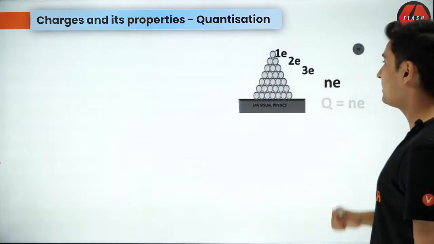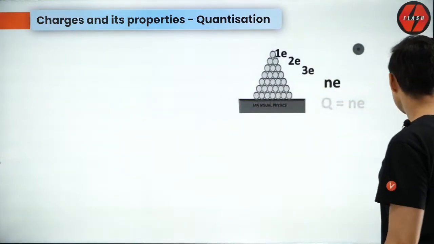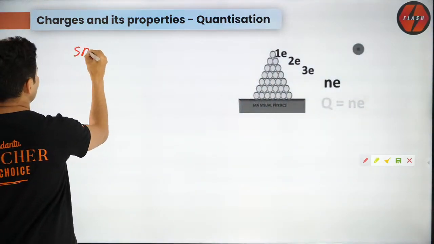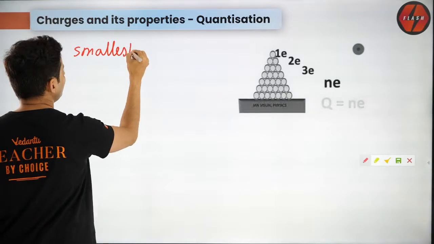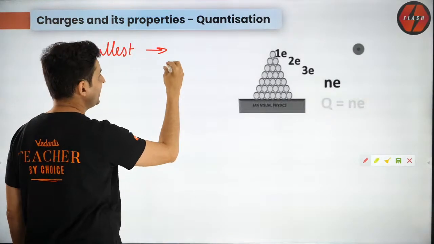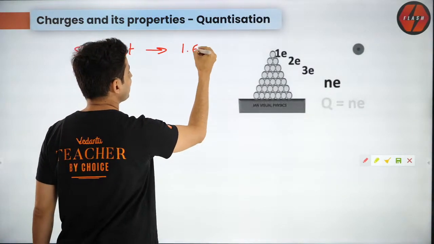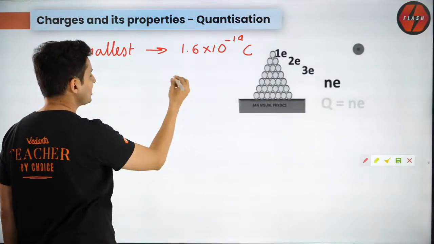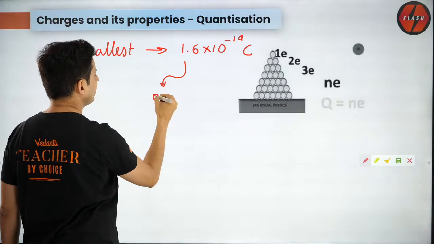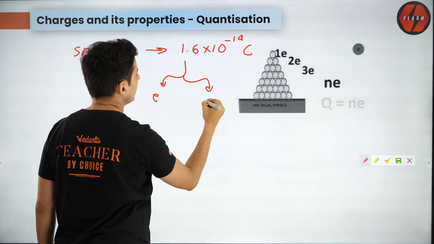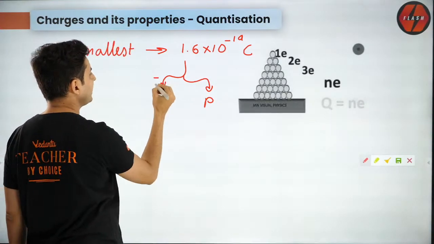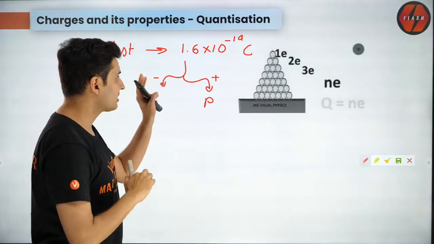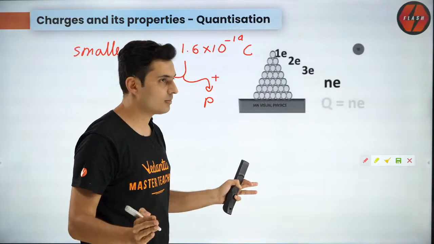Next property is quantization. Very important property. This quantization says that the smallest possible charge is how much? It is 1.6 into 10 to the power minus 19 coulomb. And this charge can be of an electron or of a proton. For an electron, that is negative. For a proton, it is positive 1.6. That's the smallest possible charge.